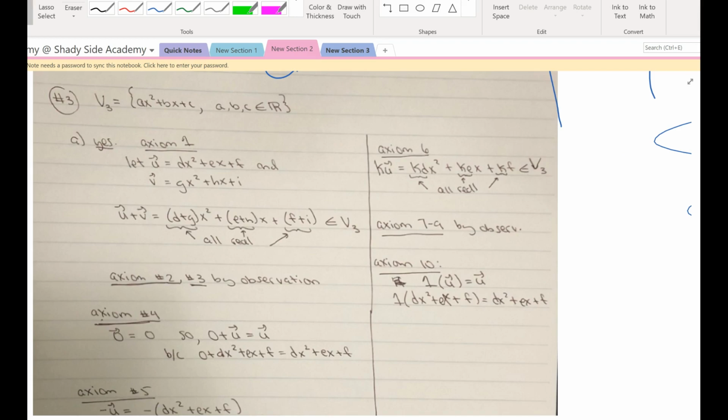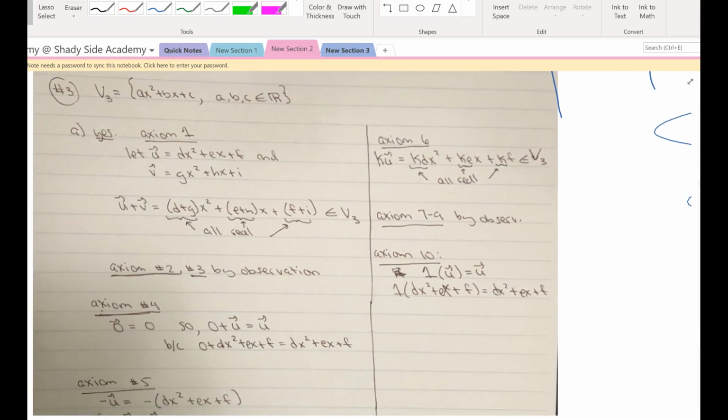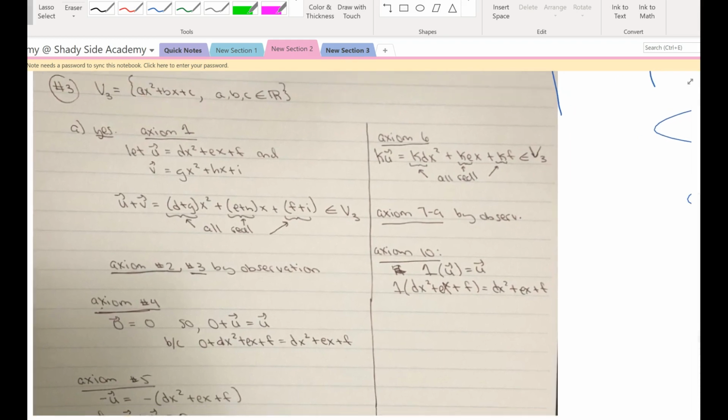Here's the question number 3. So V sub 3 was this set right there, and the conclusion for A is that V sub 3 is a subspace. Now you're going to look at my work here. Particularly, just look at axiom 1 right here. I chose U and V as just 2 polynomials.